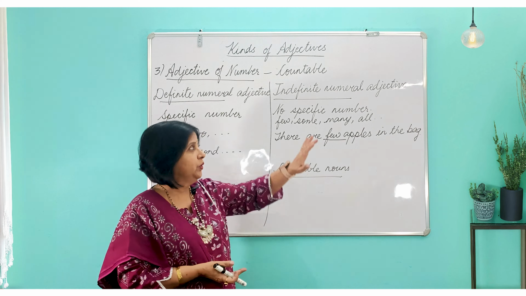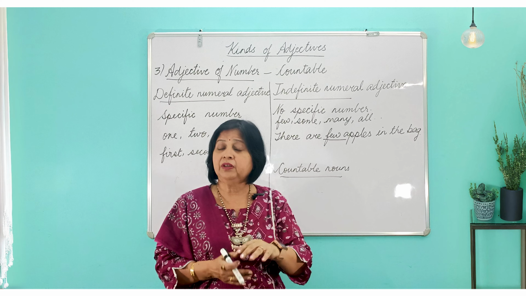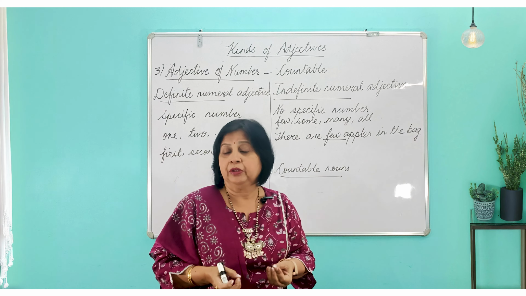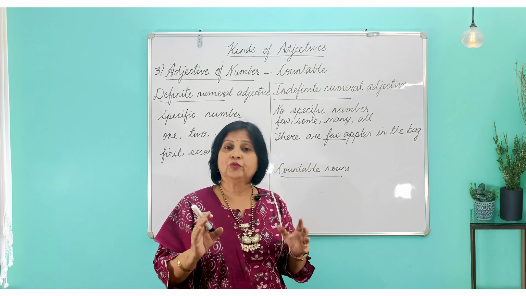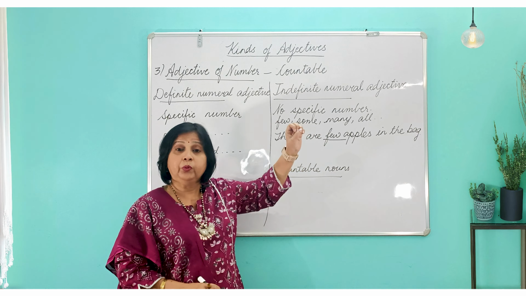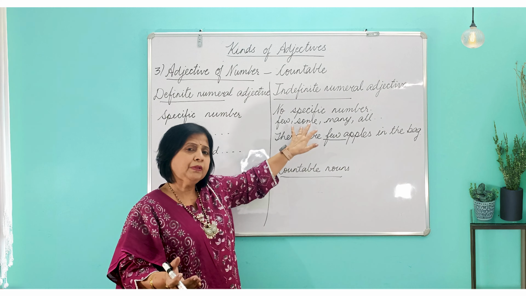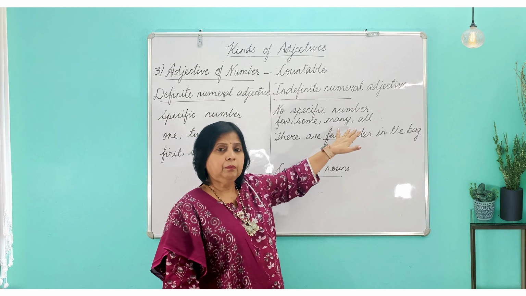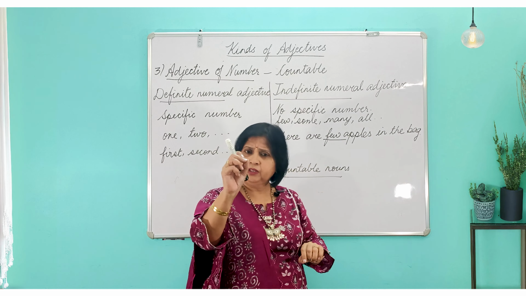But sometimes we have an indefinite number. That means in the sentence a definite number is not given. It can be any number. For example, when I say there are few apples in the bag, few can be 2, 3, 4, 5, or any number. So the number is not specified, so we call it indefinite. These are some of the words which are used, like few, some. Some apples are rotten. So some can be 2, 3, or so on. Many. Many children are absent today. Again, many children. Many is not specific, but we can count, isn't it?